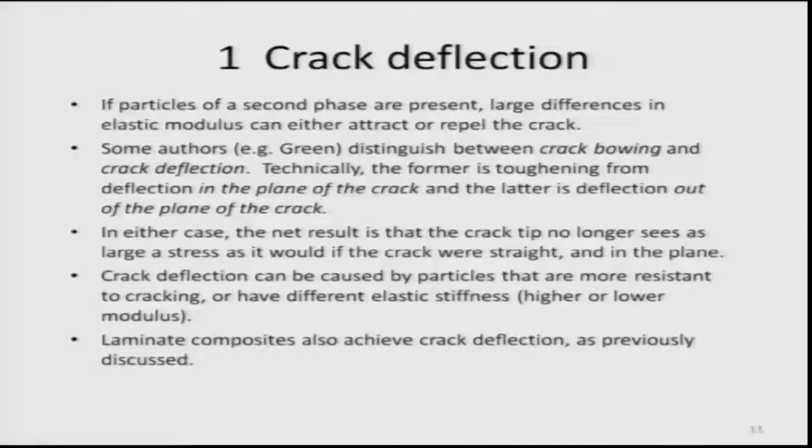Some authors have shown a distinction between crack bowing and crack deflection. Bowing means just bow out. We will see it now in a picture. Technically, the former is toughening from the deflection in the plane of the crack, the latter is the deflection out of the plane. But in either case, whether the crack bows out or deflects, it gives you some kind of toughening. So, that is why laminates and other things are made. If you have seen that we use laminates on doors and panels, the basic idea is to create a tougher material.